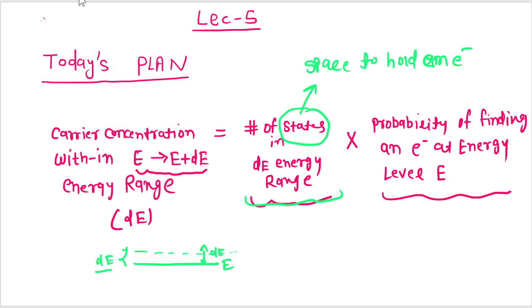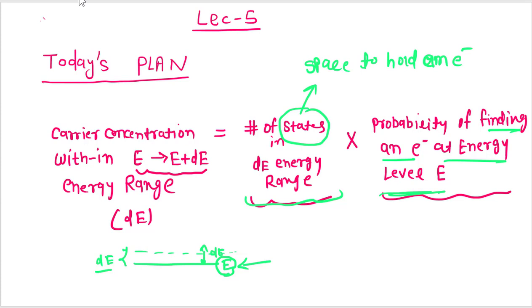And the second factor is the probability of finding an electron at this energy level E. So what is the probability that an electron can occupy a particular state around this energy level E? When we are talking about this small range dE, we are only interested in finding the probability of an electron at this energy level E, so for this energy range dE, this probability would be the same. Okay, these are the two factors.